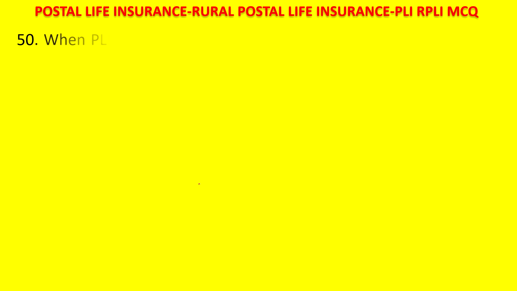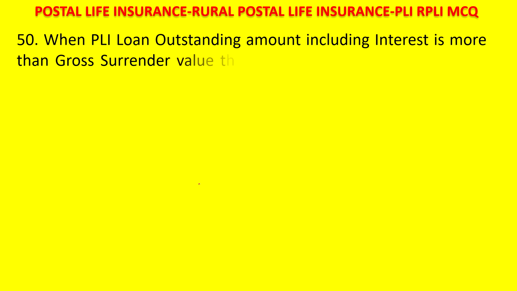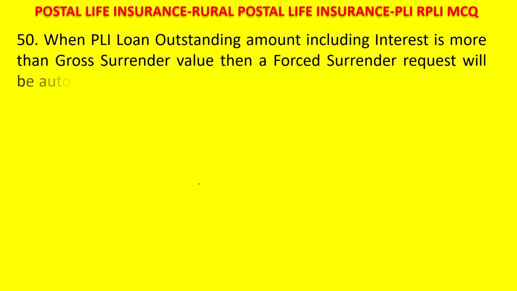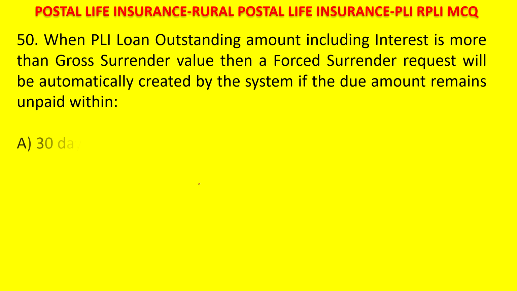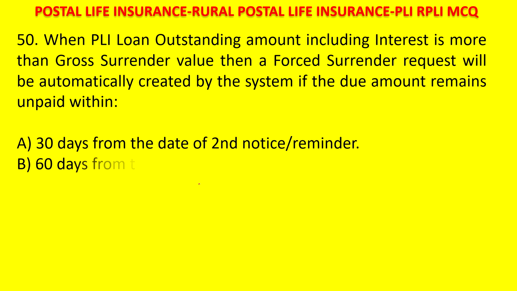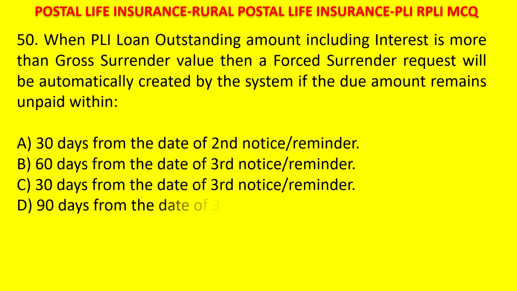Next question. When the PLI loan outstanding amount, including interest, is more than the gross surrender value, then a forced surrender request will be automatically created by the system if the due amount remains unpaid within 30 days from the date of second notice reminder, 60 days from the date of third notice reminder, 30 days from the date of third notice or reminder, or 90 days from the date of third notice or reminder. Your time starts now.